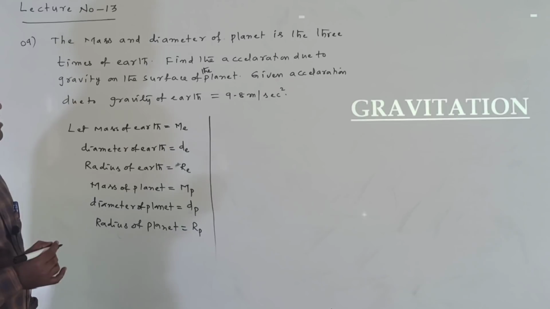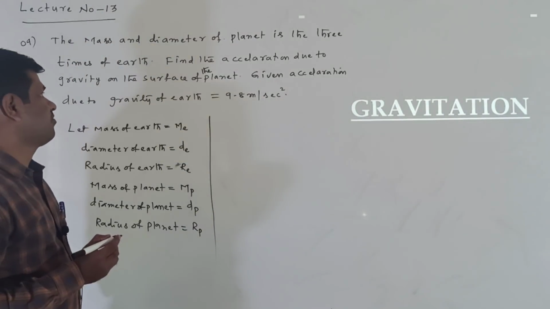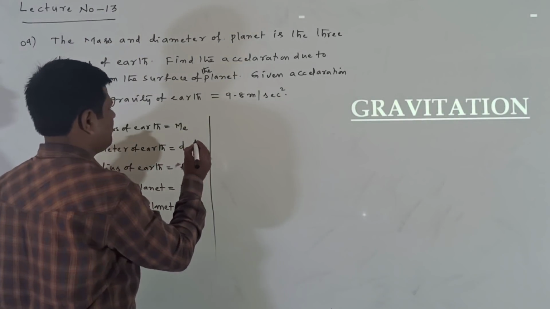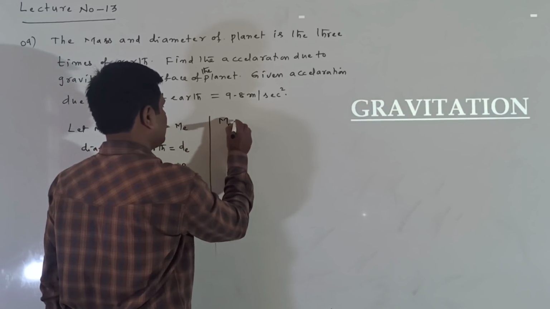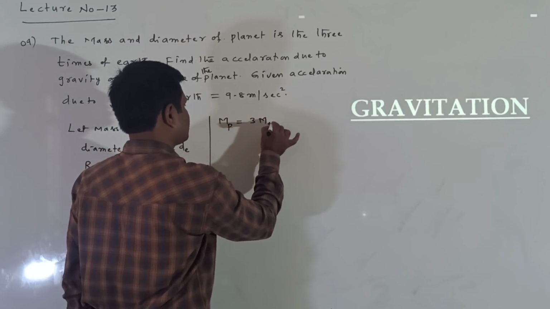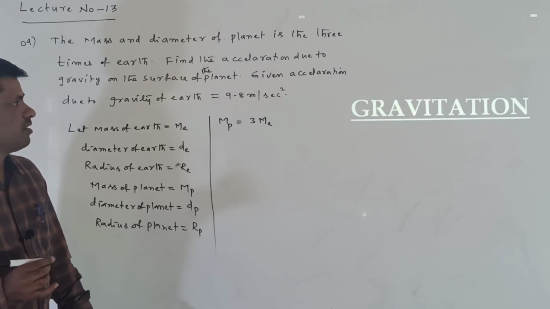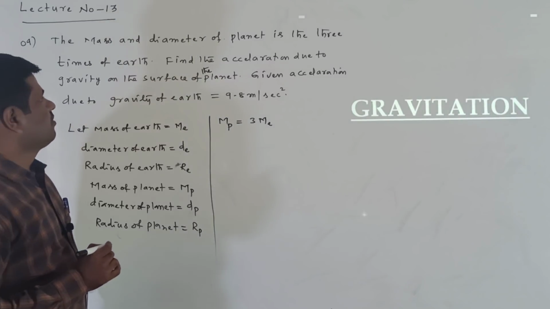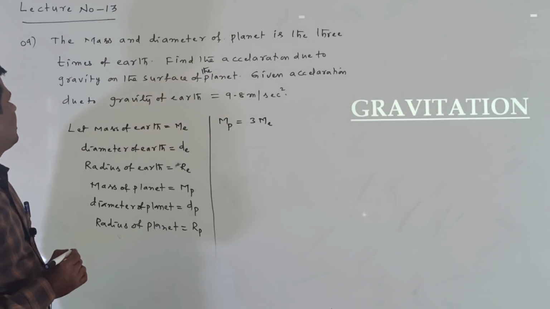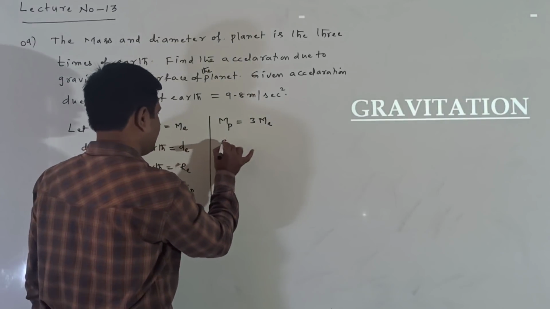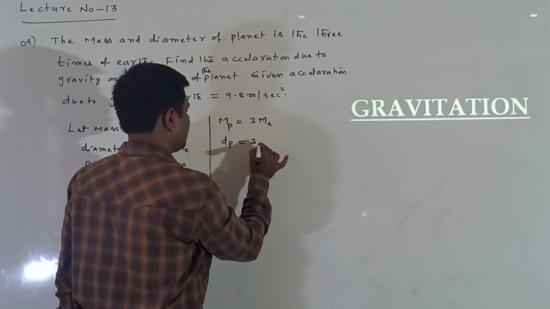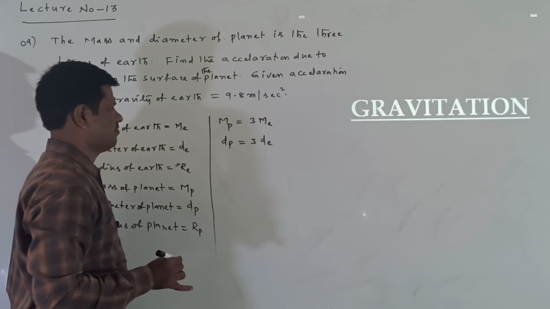Here the mass and diameter of the planet are 3 times those of the Earth. Means the mass of the planet is equal to 3 times the mass of the Earth. Clear? Next, the diameter of the planet is 3 times that of the Earth. Means the diameter of the planet is equal to 3 times the diameter of the Earth.